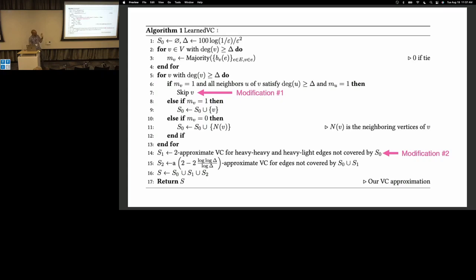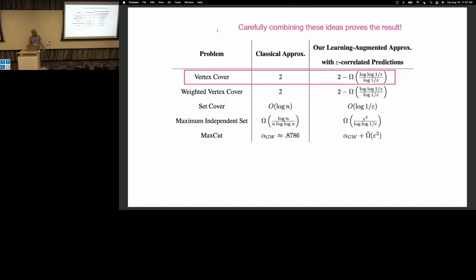So just to summarize, the algorithm is very simple. We just do very natural steps, but somehow the charging scheme I think is very nice. You have to be clever in charging to opt. You can never charge to n because once you do that, you're going to fail. So if we carefully combine these ideas, it proves this result, and similar ideas are useful in proving all these results as well. So it's not really about different results. I think it's really about the template that's powerful.